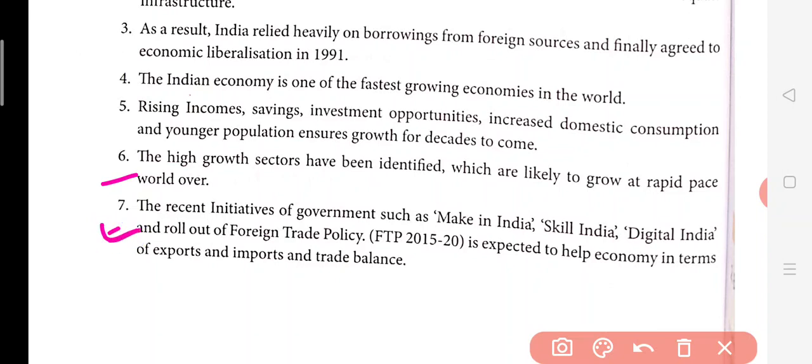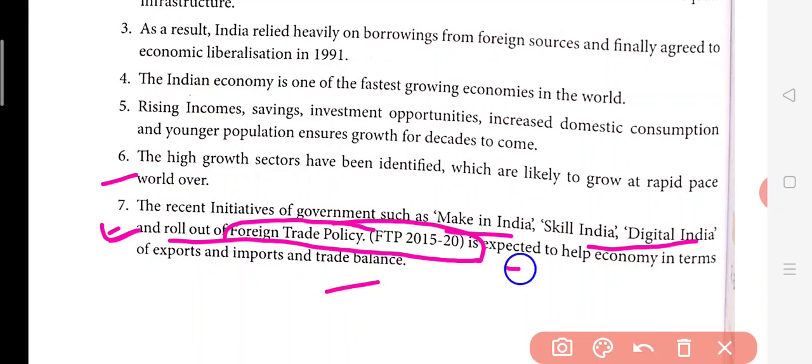The recent initiatives of the government like Make in India, Skill India, Digital India, and the rollout of the foreign trade policy. Now this new foreign trade policy has good points which will remove the drawbacks of the previous ones. This helps the economy especially in terms of export, import and trade balance. Trade balance means today we are importing more and exporting less. So what will happen in future, maybe because of this Make in India and Digital India concept. Digital India means making transactions and payments over the internet, like internet banking and all. So black money will be gone if you do that, and taxes will also come to the government.